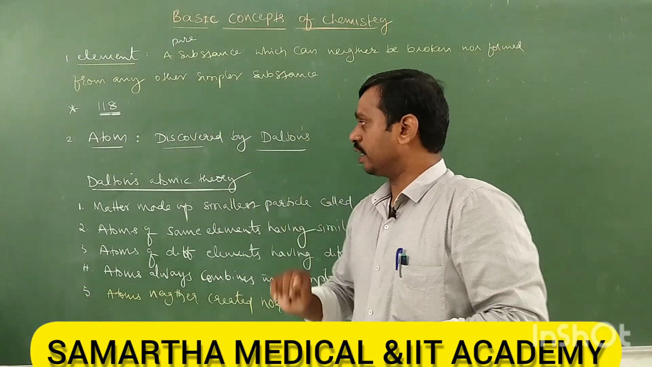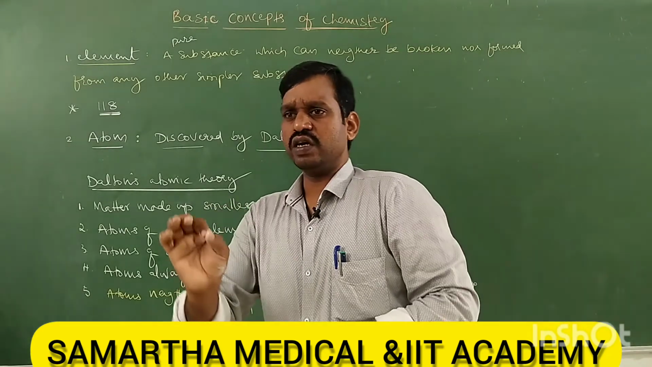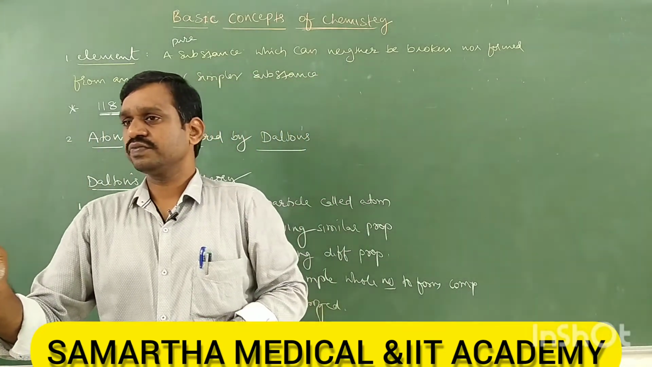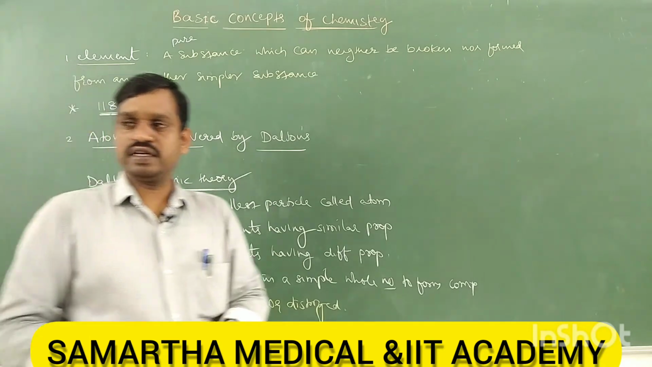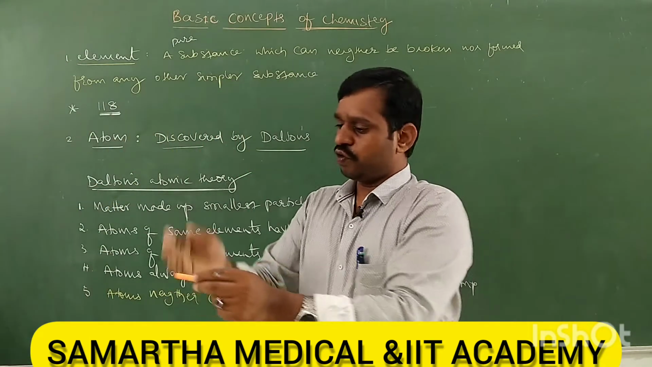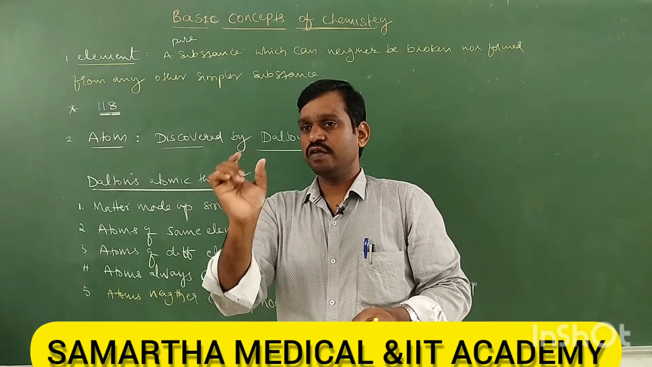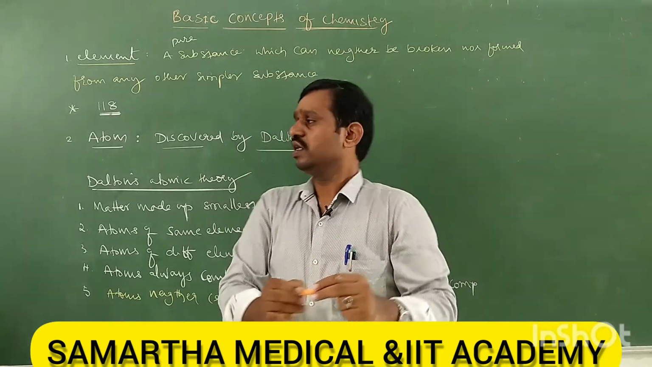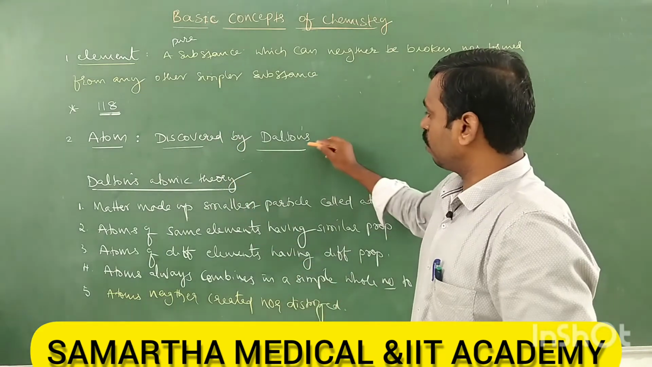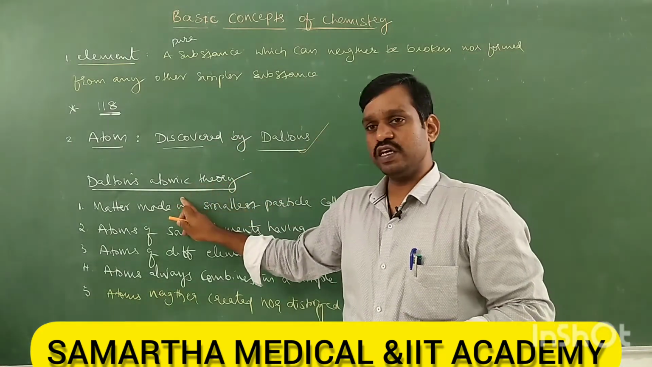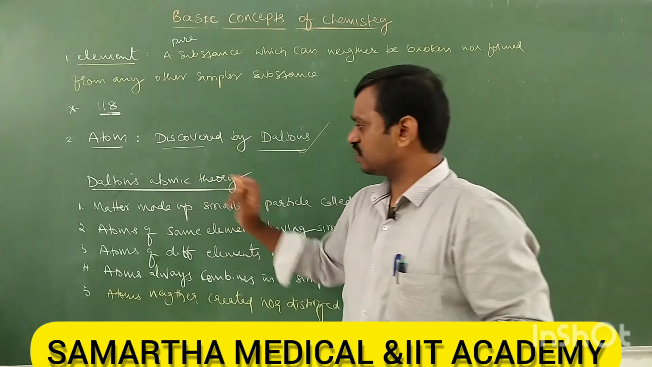Next is the atom. What is an atom, and who discovered it? Important. We know that an atom is the simplest form of matter. For example, take a chalk piece. If you go on breaking the chalk piece, what do you get finally? The smallest particle, and that smallest particle is nothing but an atom. The atom was discovered by Dalton. We have Dalton's atomic theory. So Dalton discovered the atom and gave Dalton's atomic theory.